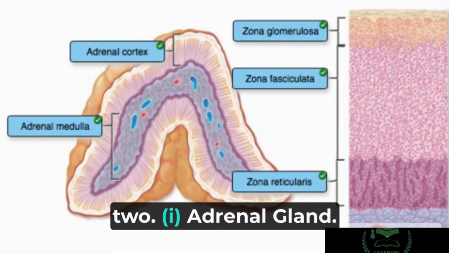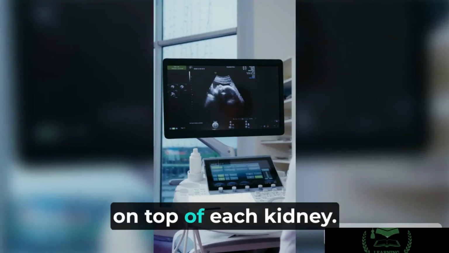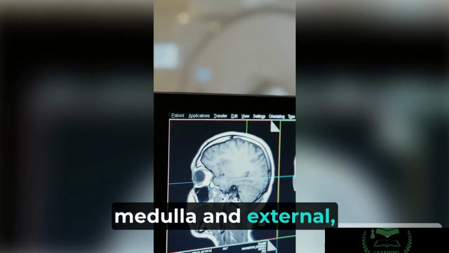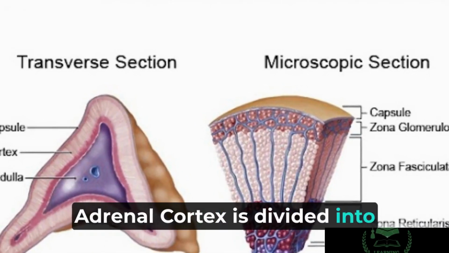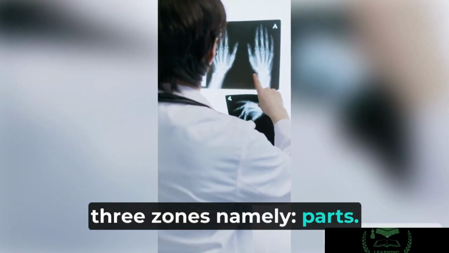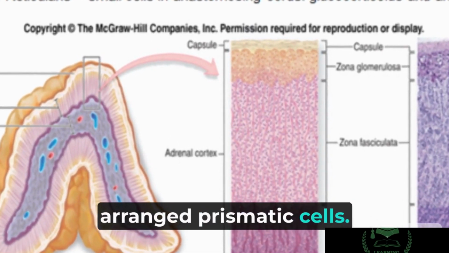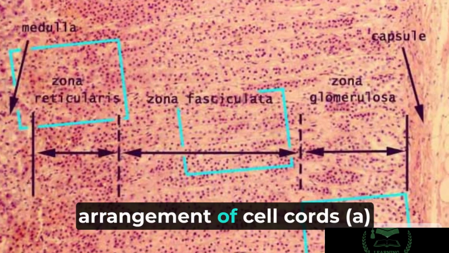II. Adrenal gland. Adrenal gland is situated on top of each kidney. Each gland has reddish-brown medulla and external, bright yellow cortex. Adrenal cortex is divided into three zones, namely, parts. a. Zona glomerulosa, closely packed columnar cells. b. Zona fasciculata, parallelly arranged prismatic cells. c. Zona reticularis, parallel arrangement of cell cords.